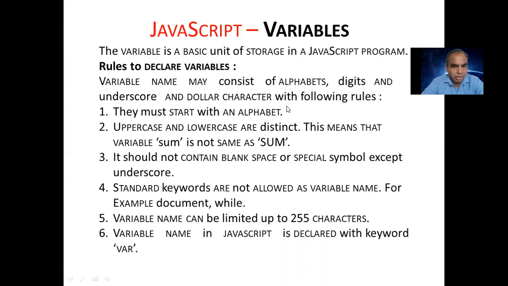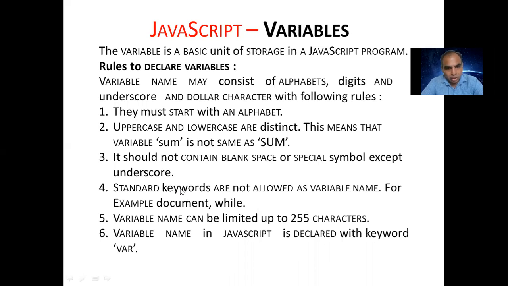Uppercase and lowercase are distinct. That means variable ABC in capitals and small abc are different variables. This means that the variable sum is not the same as capital Sum. It should not contain blank space. We cannot write blank space or any special symbol except underscore in the variable name. We can find the minus sign on the keyboard; we use shift and minus to get the underscore.